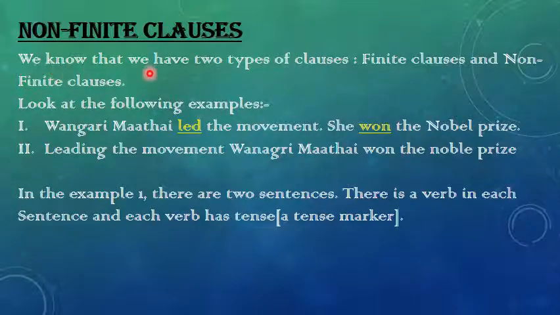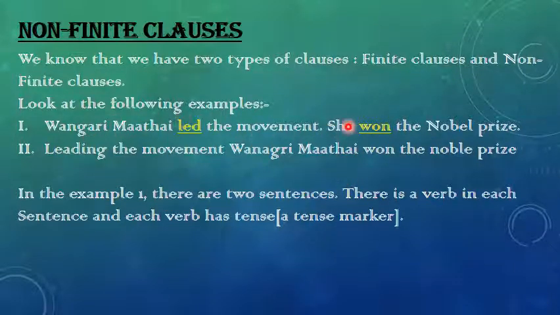Non-finite clauses. We know that we have two types of clauses as we have already read, finite clauses and non-finite clauses. Now let us look at the textbook. Look at the following examples. Wangari Maathai led the movement. She won the Nobel Prize. So here led is the past tense of lead and won is the past tense of win. Next, leading the movement, Wangari Maathai won the Nobel Prize. So see, there's some slight difference between both the sentences. In example one, there are two sentences.